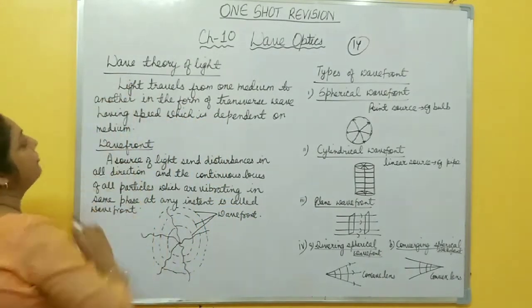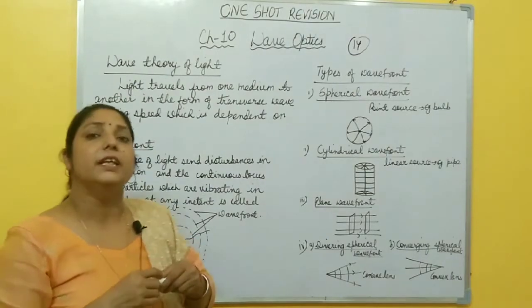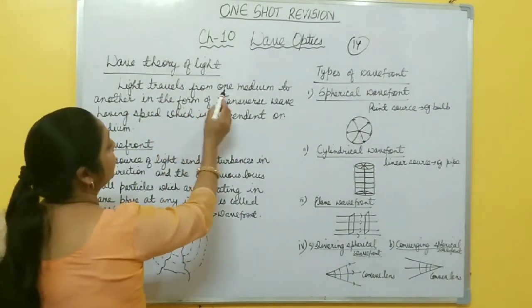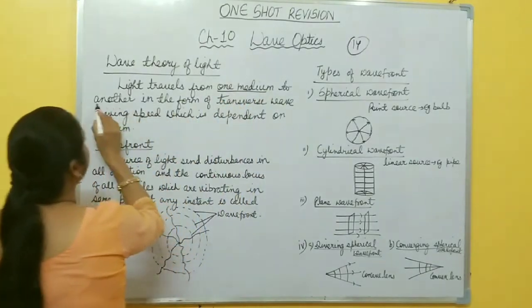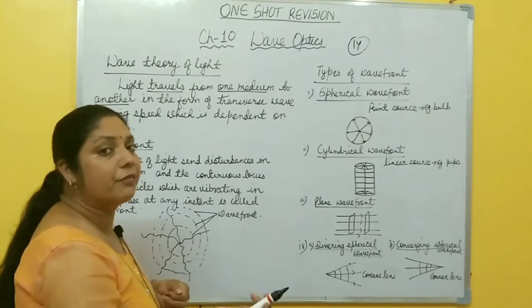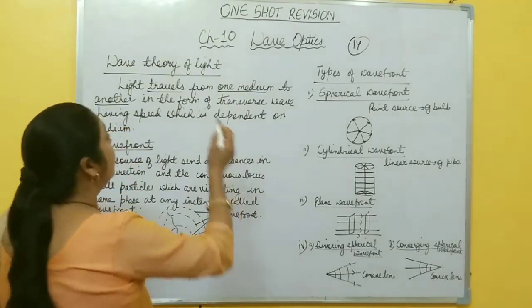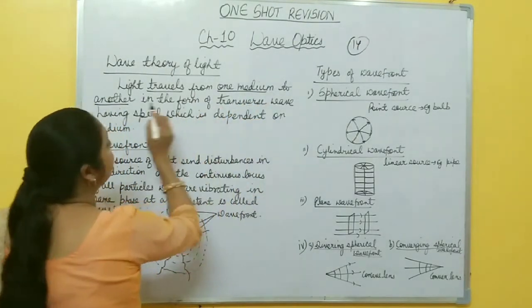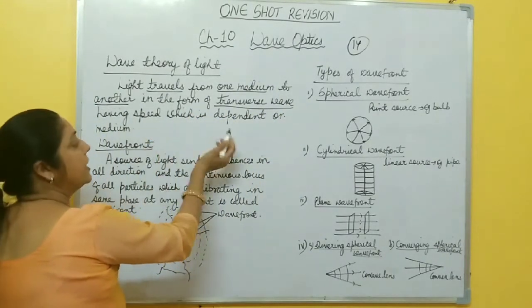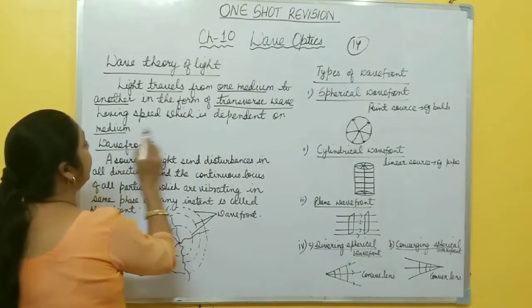First one is wave theory of light. In wave theory of light, it is assumed that light travels from one medium to another medium in the form of a transverse wave, having a speed which is dependent on the medium.